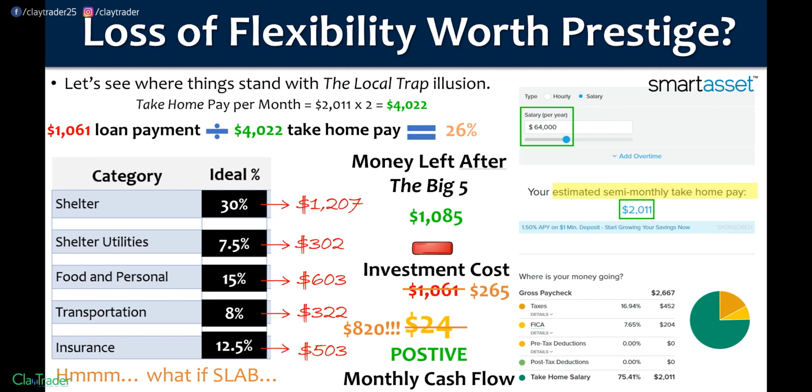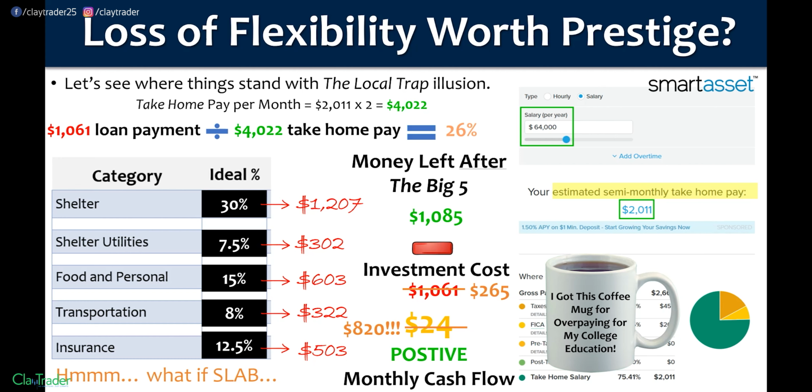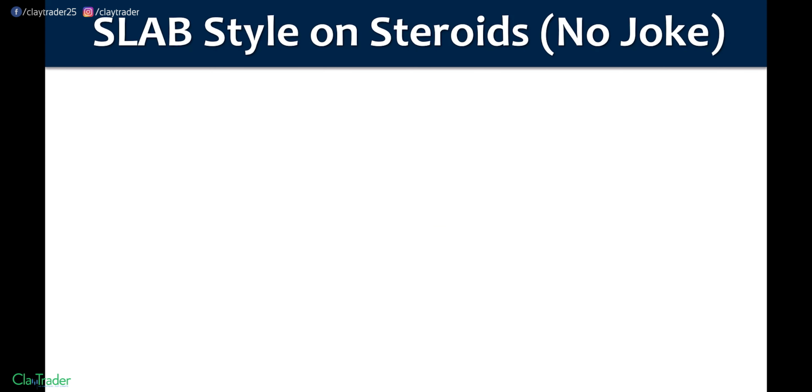So really it boils down to this. If you still want to just lose that flexibility, maybe they'll give you a coffee mug that says something like that on it, because that's kind of essentially what's occurred here. So if you're happy with, "I got this coffee mug for overpaying for my college education," perfect. Then go for it.